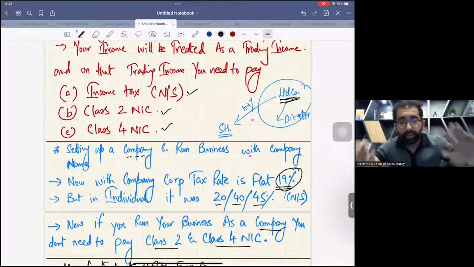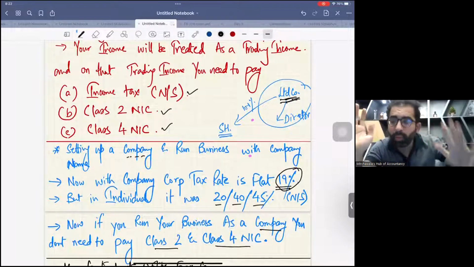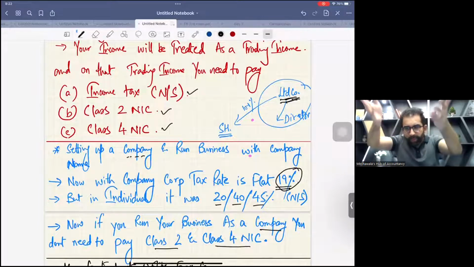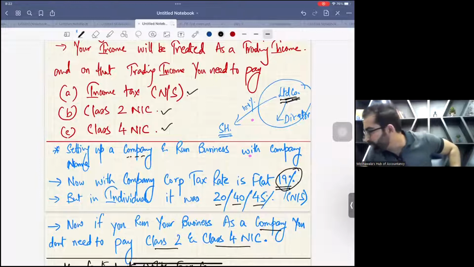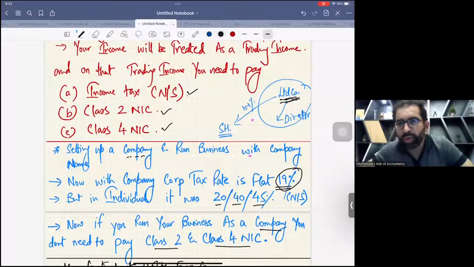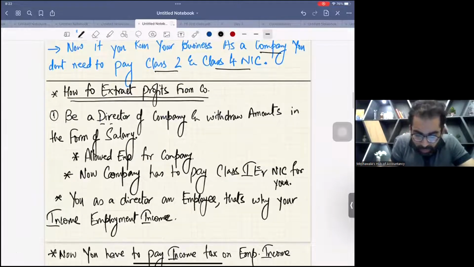Now next, let us say you have made the company. The company has been formulated. Now, as an individual, you need to take out funds from that company. So now you have two options. The first option, be a director of the company and withdraw amounts in the form of salary.